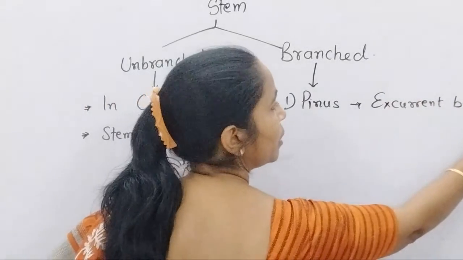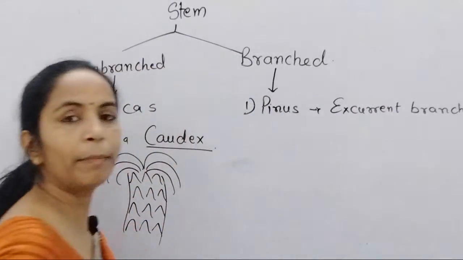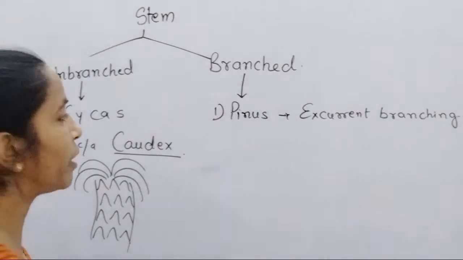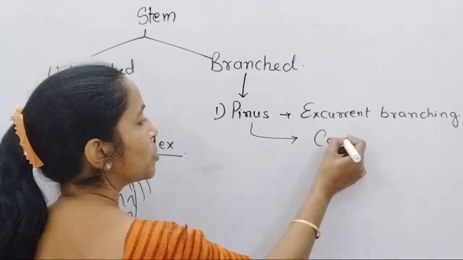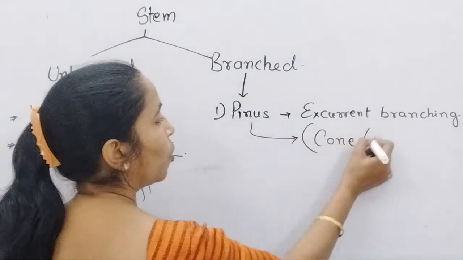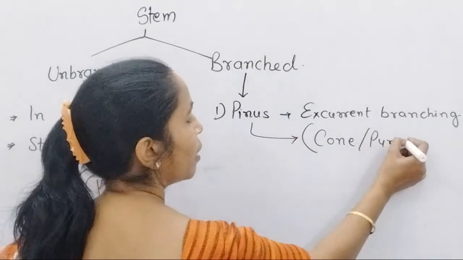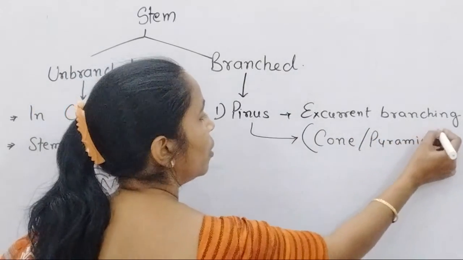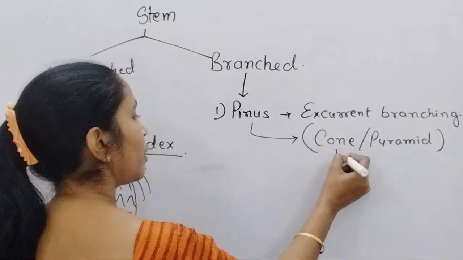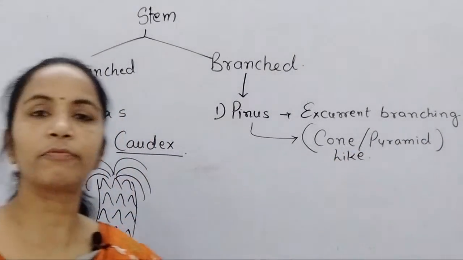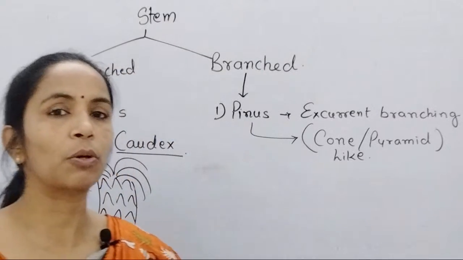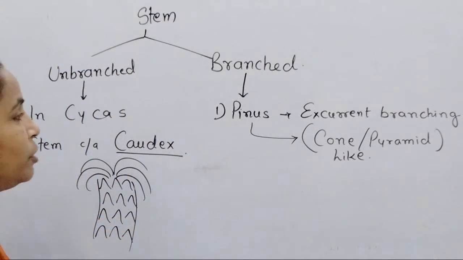Excurrent branching means the pattern of branching in the plant is such that from a long distance the Pinus tree gives a cone- or pyramid-like appearance. That kind of branching is called excurrent branching.